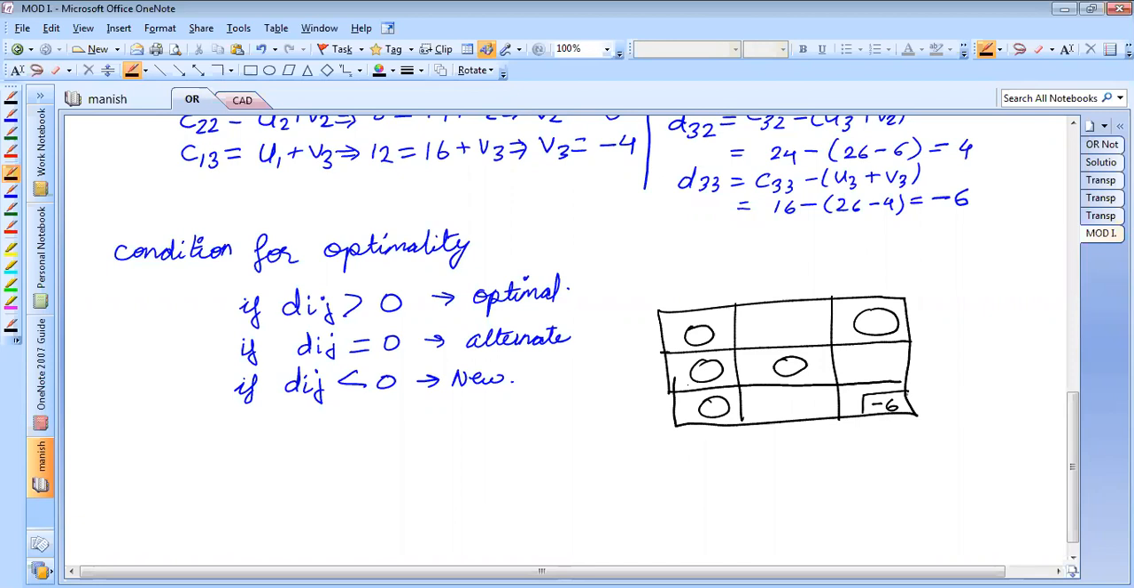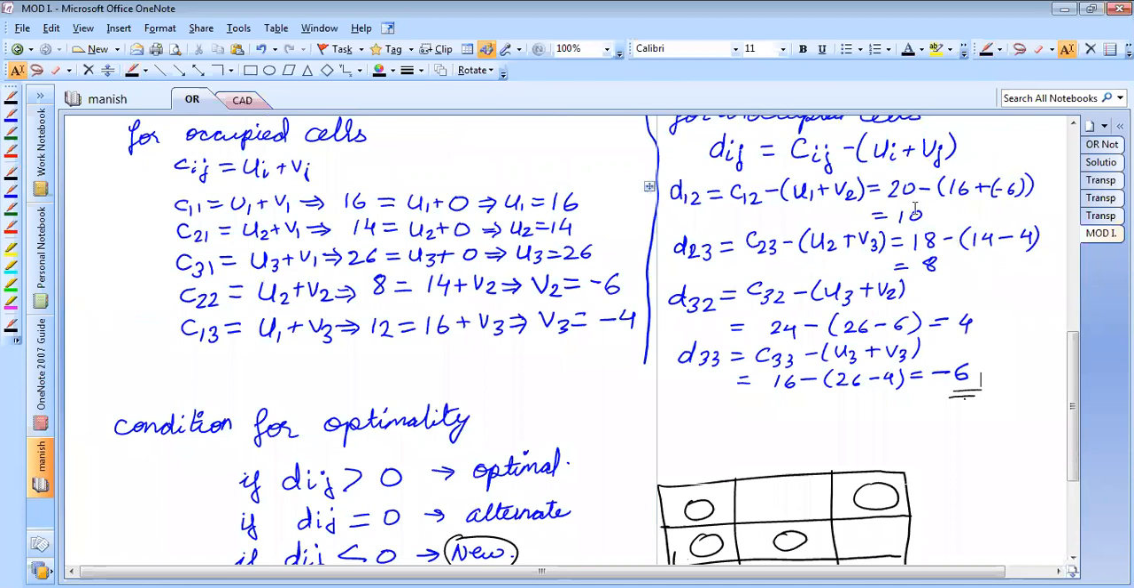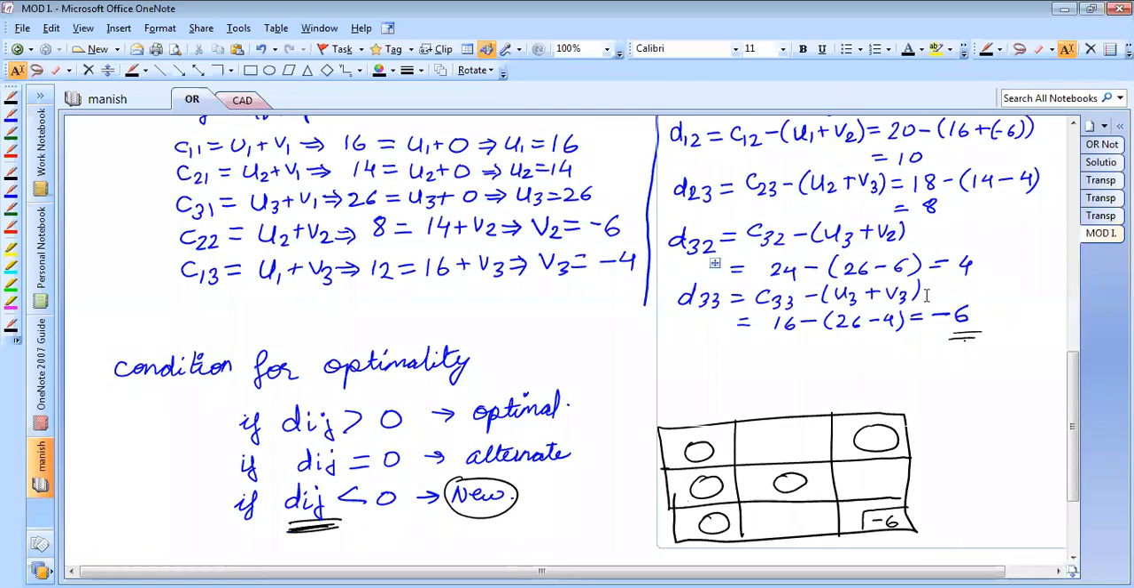Yes, sir. Okay. Why we have considered this minus 6? Because our test of optimality says that if any value, Dij value is less than 0, then you have to find a new solution. So only this minus 6 is the negative value in these all Dij values. Correct? Everything is positive: 10, 8, 4, minus 6. Yes, sir. So whichever is having the most negative value, we will select that cell.